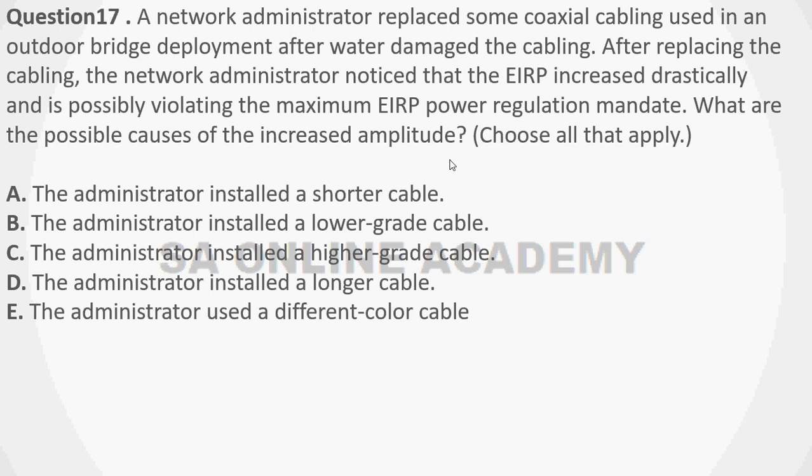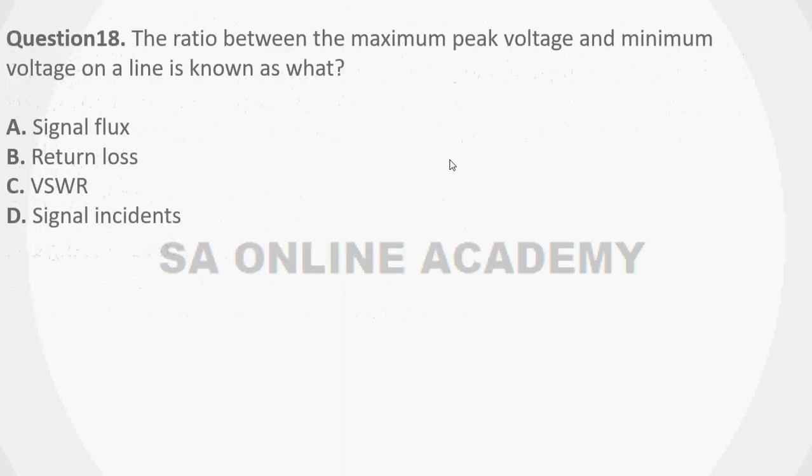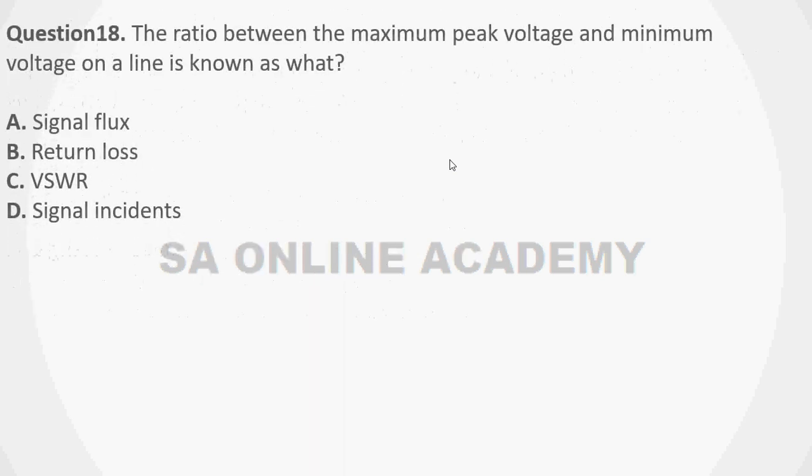The options are: the administrator installed a shorter cable, the administrator installed a lower grade cable, the administrator installed a higher grade cable, the administrator installed a longer cable, the administrator used a different color cable. So you must expect such types of case studies or questions in your CWNA exam. The ratio between the maximum peak voltage and the minimum voltage on a line is known as what? Signal flux, return loss, VSWR, signal incidence.